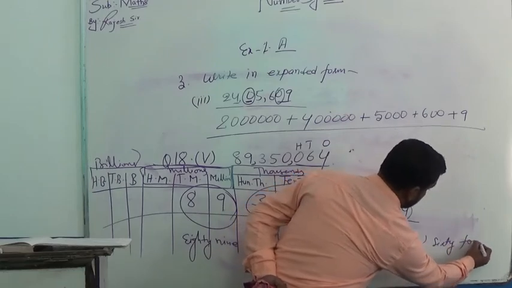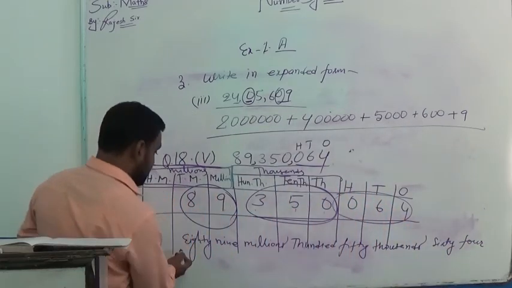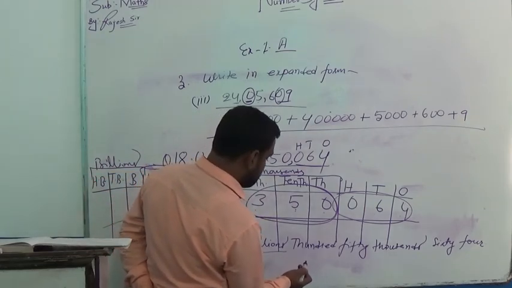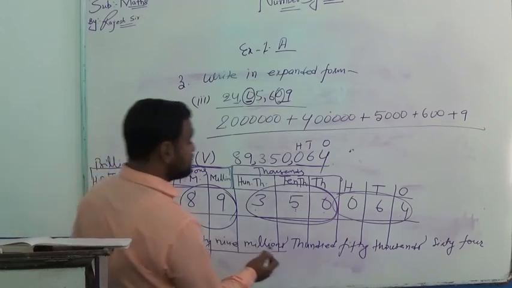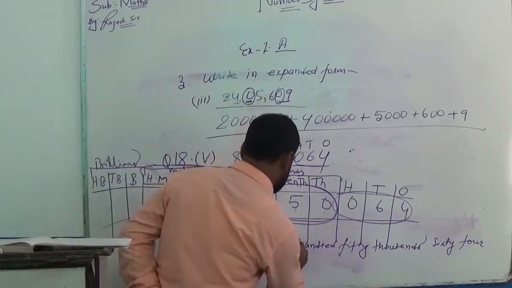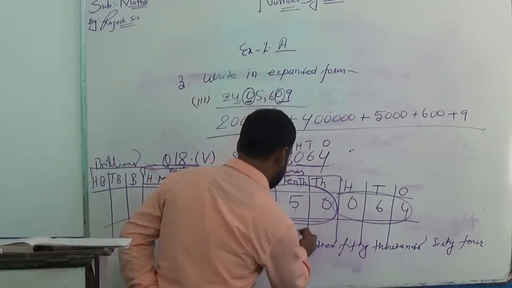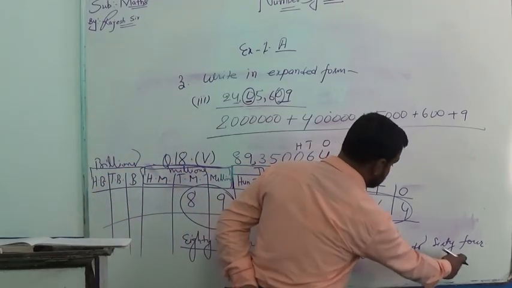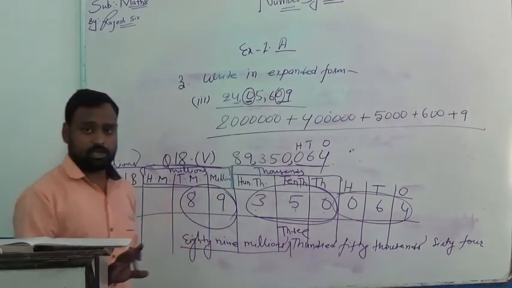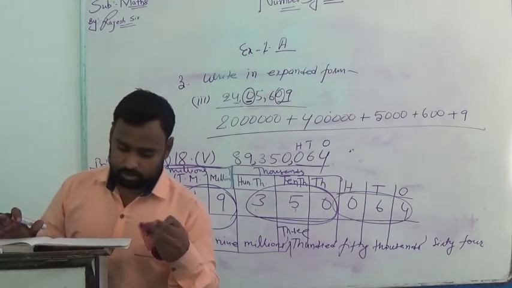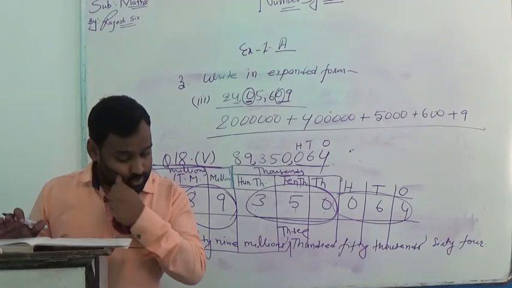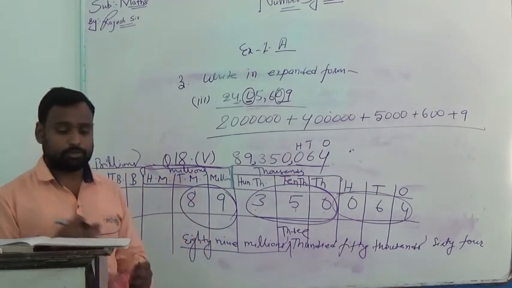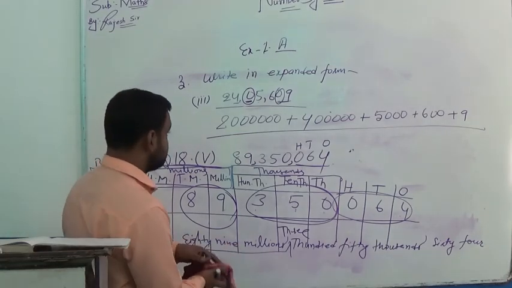What will we say? 89 millions, 350, sorry, 350 thousand 64. 89 million 350,064. Is it clear? In this way, you can solve all the questions from question number 18. Now come to question number 19.